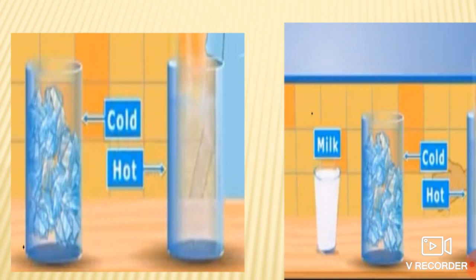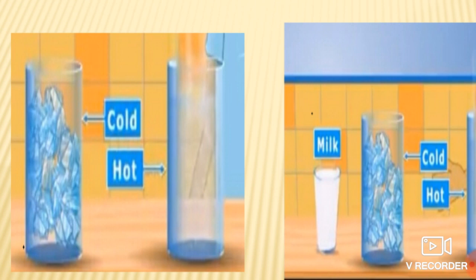So how can we determine whether a thing is hot or cold? In our daily life we come across numerous objects. We consider some objects hotter than others, or some colder than others. So students, suppose we take the example of ice cream.